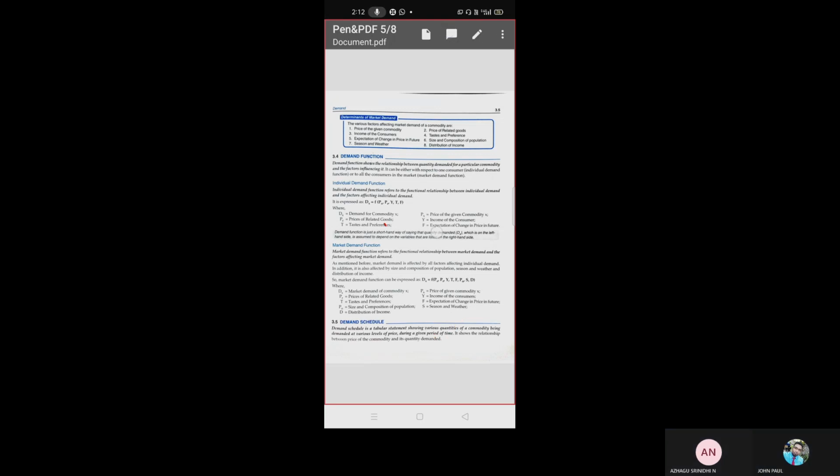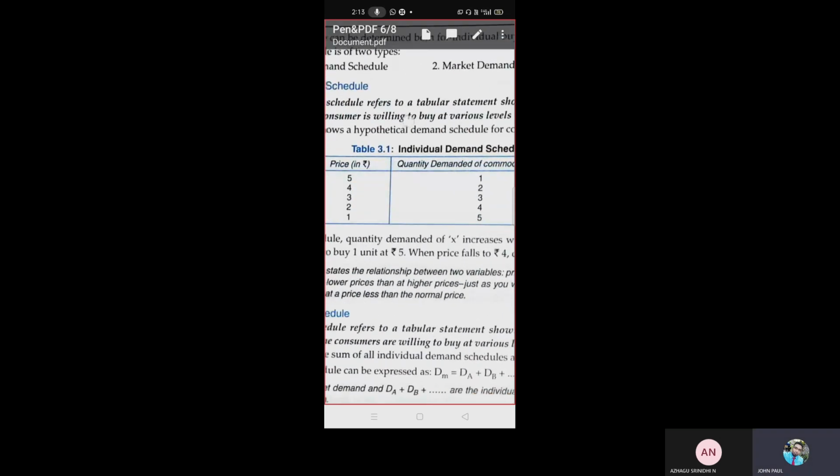Yes, sir. You can see the example they had given here. This is individual demand: price and quantity demanded, with quantity mentioned in kg. When the apple is 5 rupees, we will buy one. When the price falls to 4, we will buy 2 apples. When the price falls again to 3 rupees, then we will buy 3 apples.